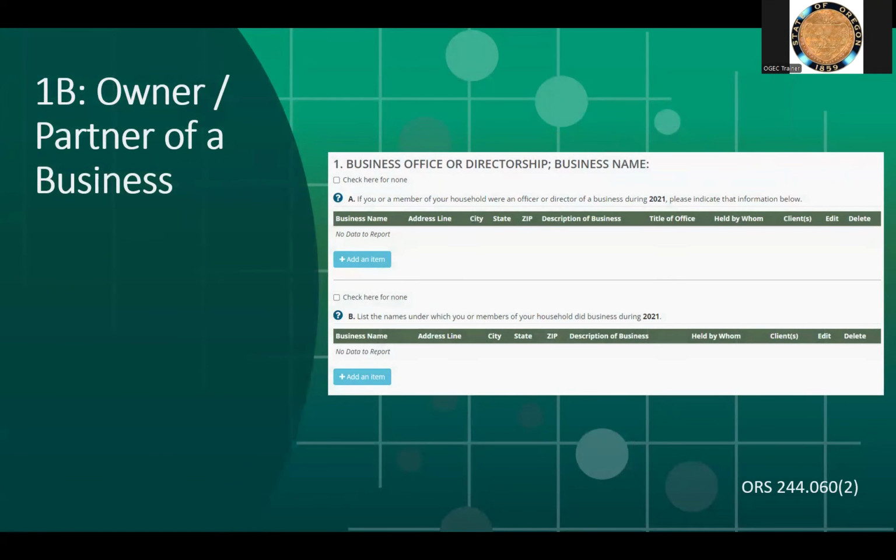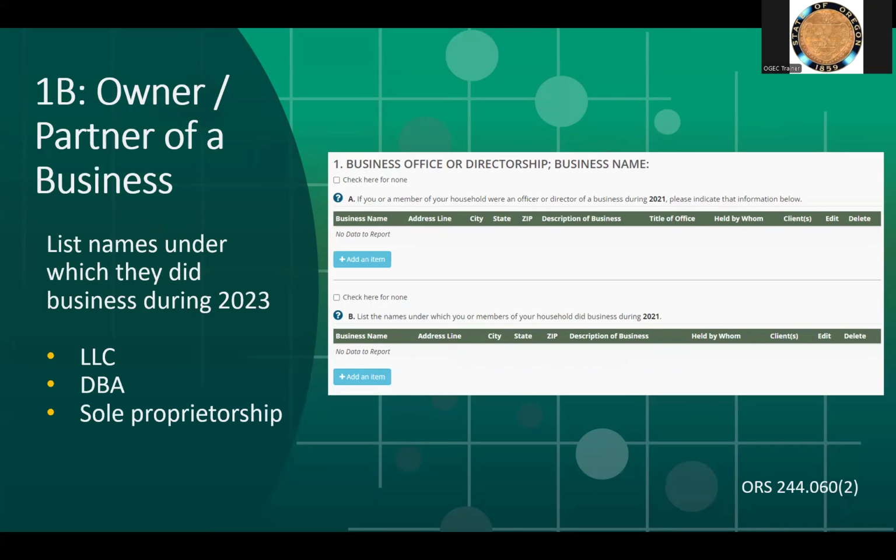SEI filers are required to list the names of businesses that they or members of their household did business under during the preceding calendar year. This is where you list any business that you or a household member owned or were a partner in at any point in 2024, including LLCs, DBAs, self-employment, etc. If nothing to report, you must check the Check Here for None box.